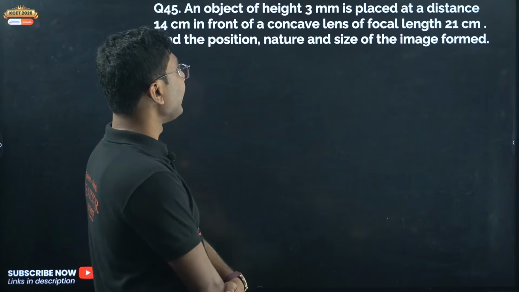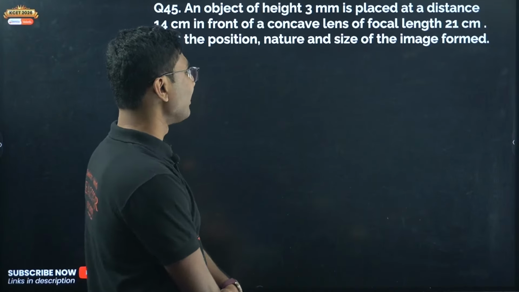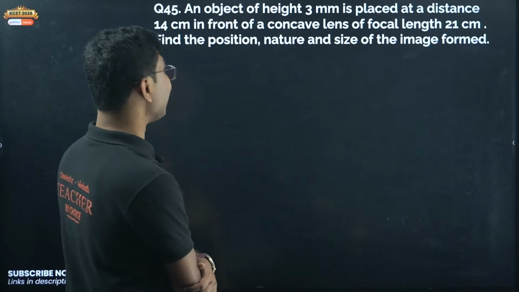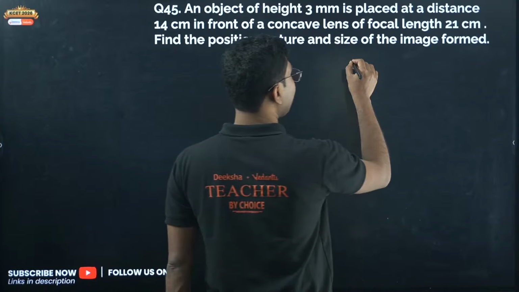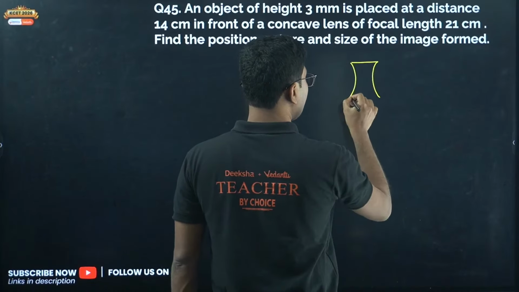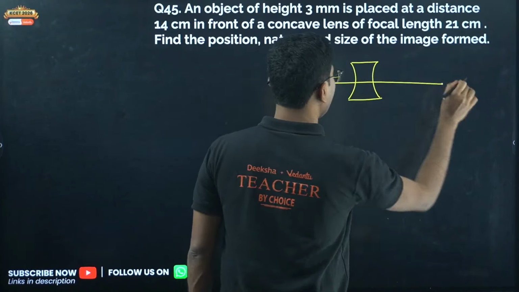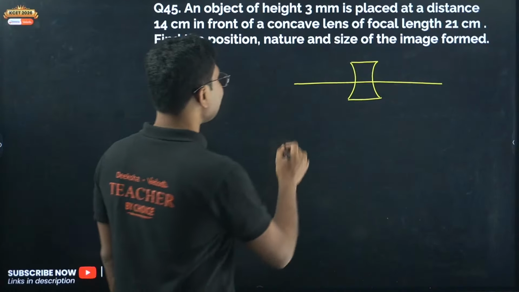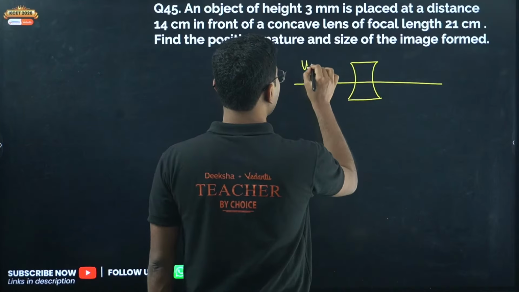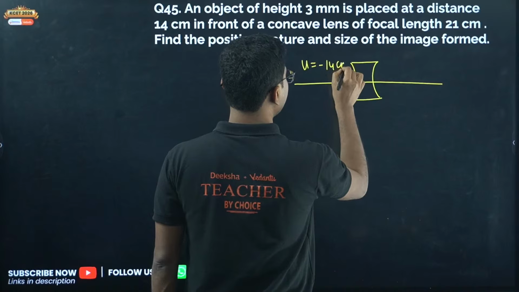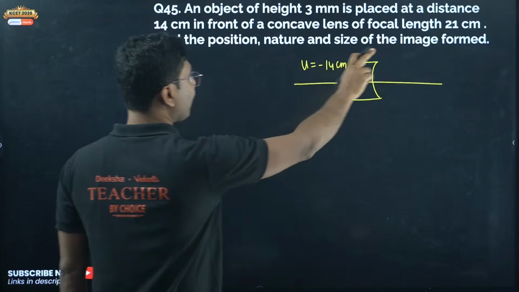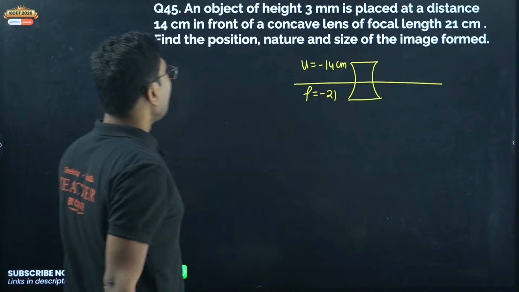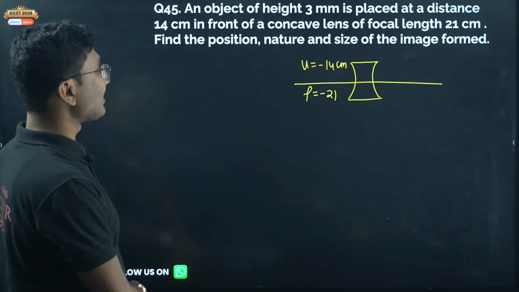An object of height 3 mm is placed at a distance of 14 cm in front of a concave lens of focal length 21 cm. The distance U is given as 14 cm. U will always be negative, and for a concave lens the focal length will also be negative. Find the position, nature and size of the image formed.